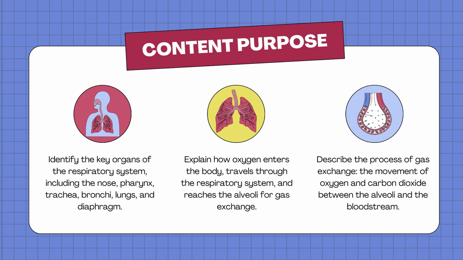Before that, I will explain the content purpose. First is to identify the key organs of the respiratory system, including the nose, pharynx, trachea, bronchi, lungs, and diaphragm. Secondly, to explain how oxygen enters the body, travels through the respiratory system, and reaches the alveoli for gas exchange. And the last, to describe the process of gas exchange, the movement of oxygen and carbon dioxide between the alveoli and the bloodstream.